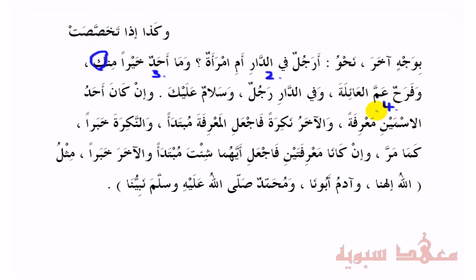Okay, then we have وَفِي الدَّارِ رَجُلٌ. So here, the khabar has been put in front of the mubtada, because it's indefinite. Here there is no secondary meaning with respect to the mubtada. The emphasis here is on the actual khabar, fi dari, and this is what happens when the mubtada is indefinite. So this is the normal default structure. And then finally, we'll call this number 5.